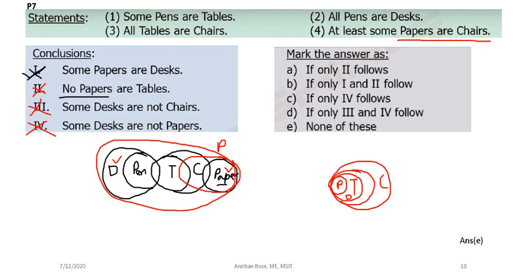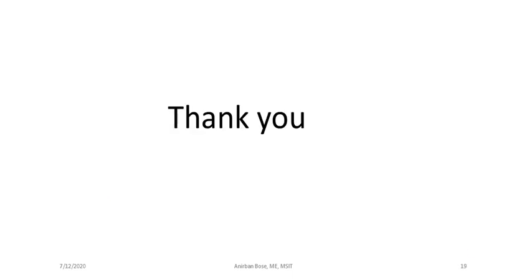Okay, so these are the negative statements. You see how we have handled negative statements. That means we have to think of what may be the other possibilities also. That is why this kind of problem is a bit involved, but these are not difficult. If you try on your own, you will find that problems are not so difficult. So in this particular problem, what will be the answer? Answer will be none of these, that is E. Okay, thank you.